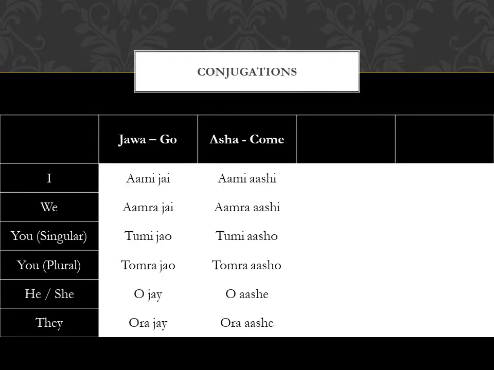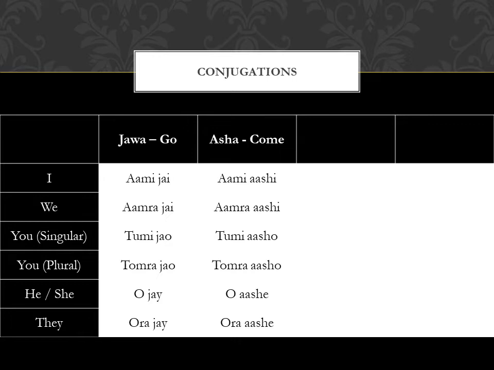So in case of jawa, if you notice, we have to subtract the wa and add e, o and I to make the conjugations. But in case of asha, we just change the last a to e, o and a.